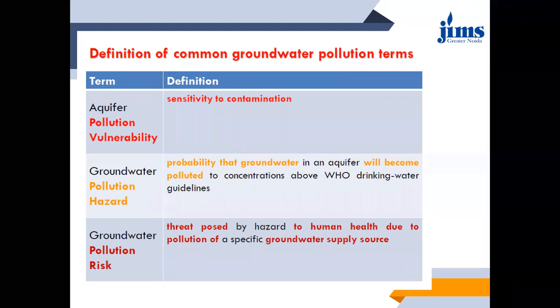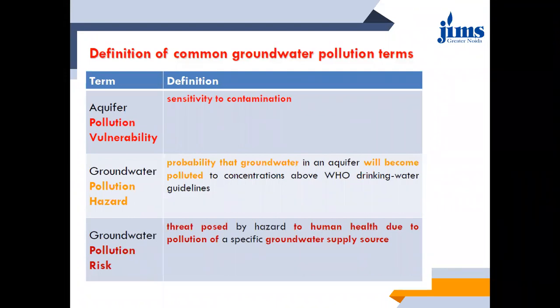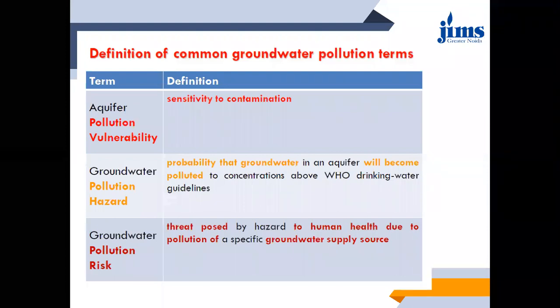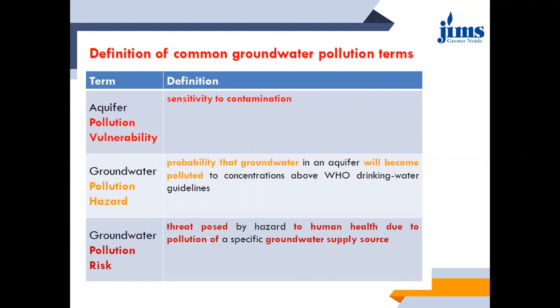Then there are groundwater pollution hazards. Groundwater pollution hazard basically deals with the drinking water guidelines. If you are putting that groundwater into domestic use, even a small amount of contaminant might prove hazardous to the human being making domestic use of that groundwater. Then there are threats posed by hazardous components to human health due to pollution of the groundwater supply source.